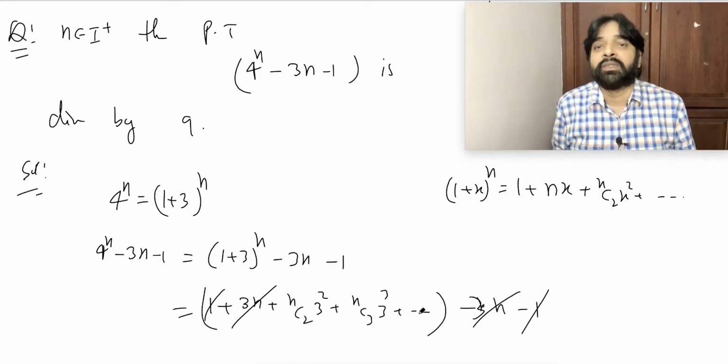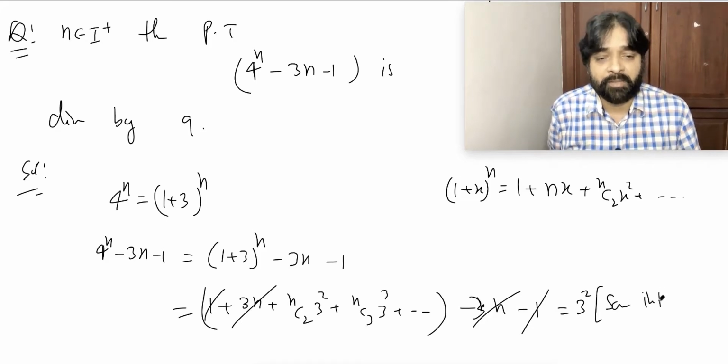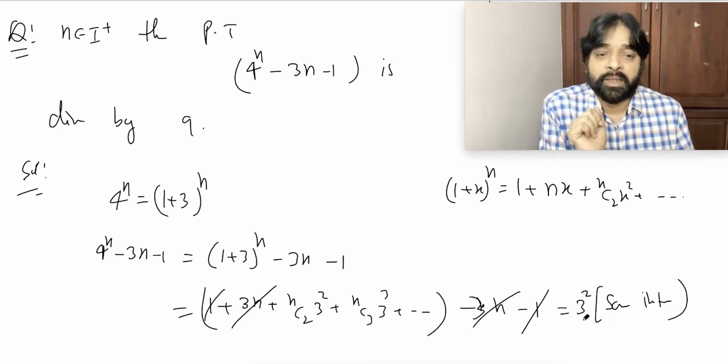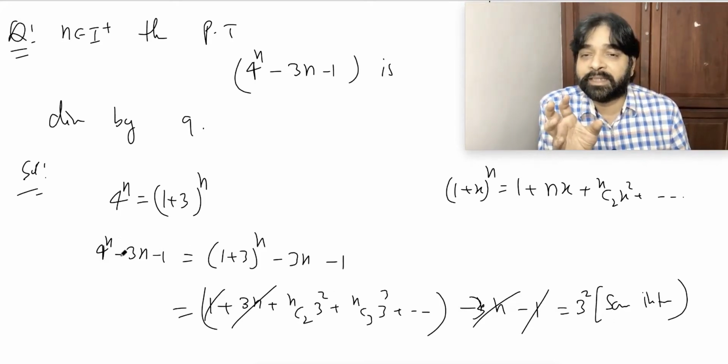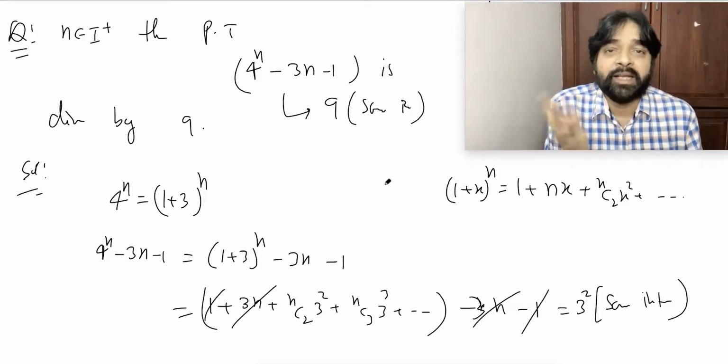Yes or no? So we get 3 square common into some integer. Sir, why integer? Because nC are always integers. So we proved that this is nothing but 9 into some integer. So 100% it is divisible by 9.